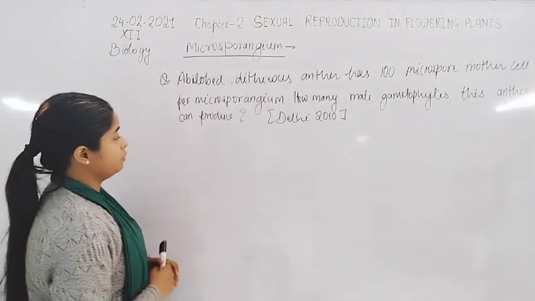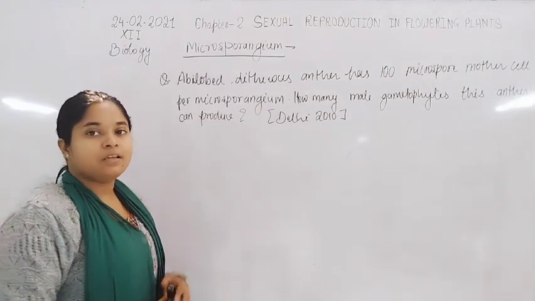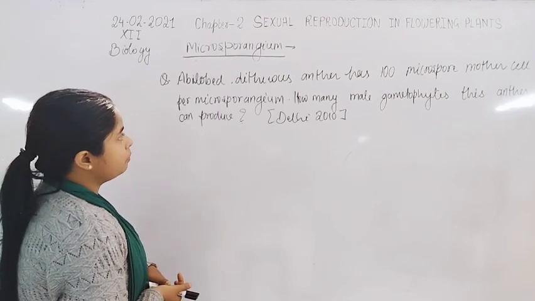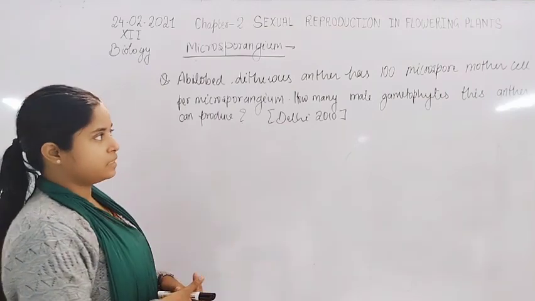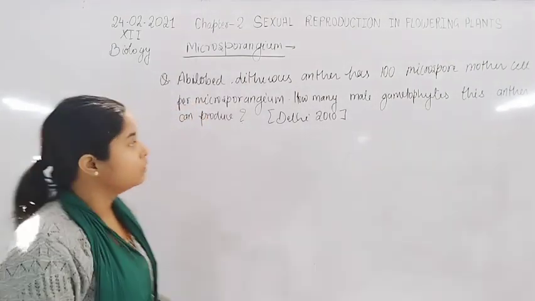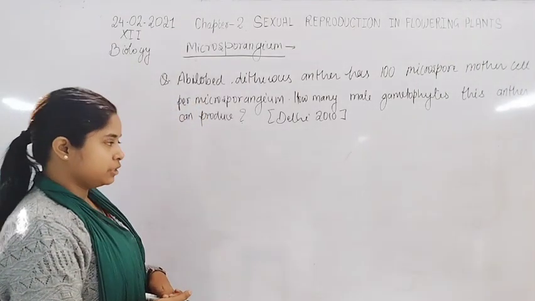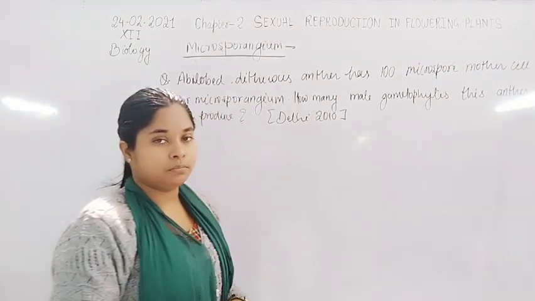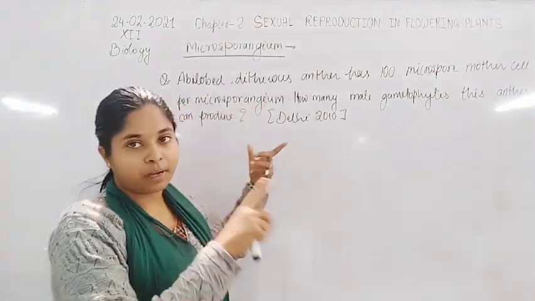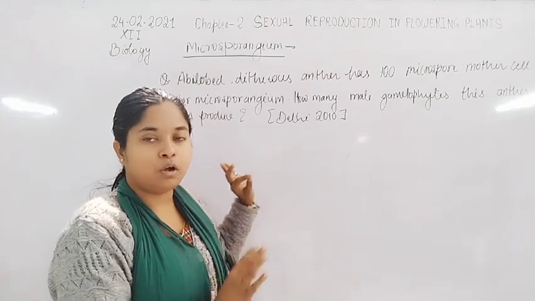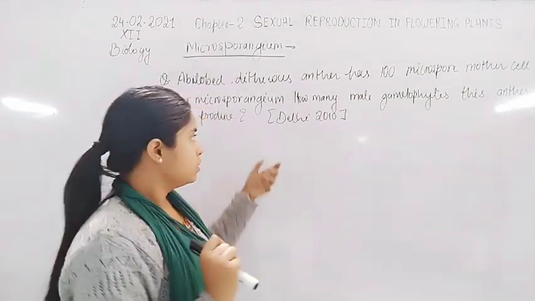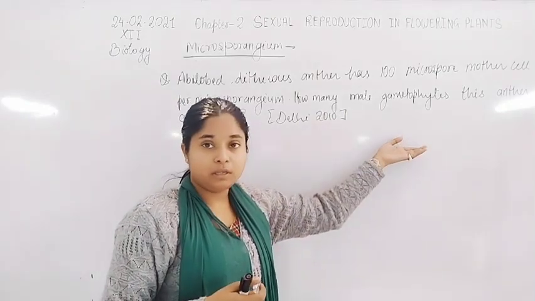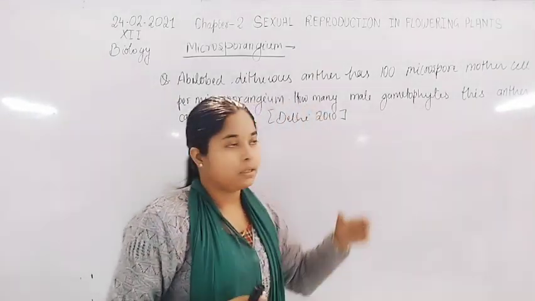This is a question which was asked in the previous Delhi exam in 2010. The question says a bilobed dithecous anther has 100 microspore mother cells per microsporangium. So they are talking about the whole microsporangium, not the single lobe. How many male gametophytes, that means pollen grains, or male gametes, can this anther produce?